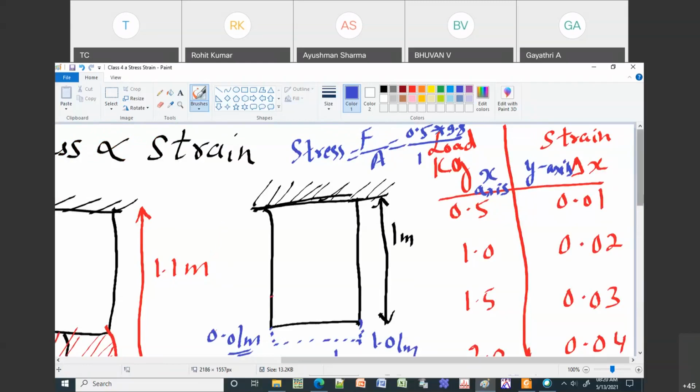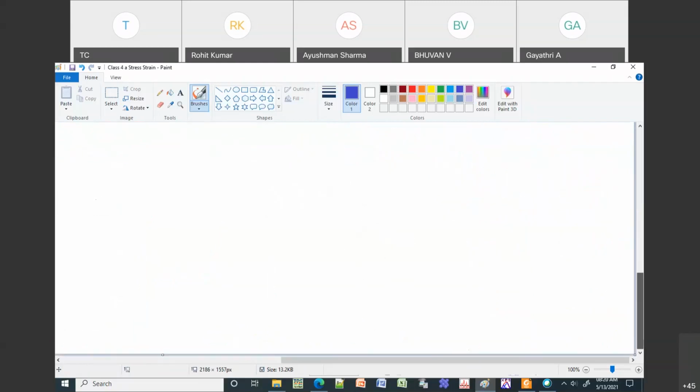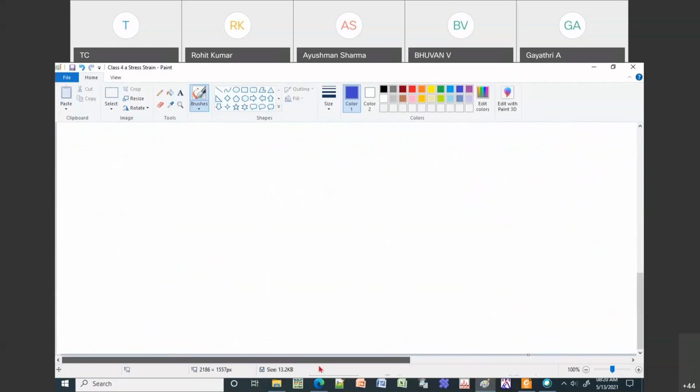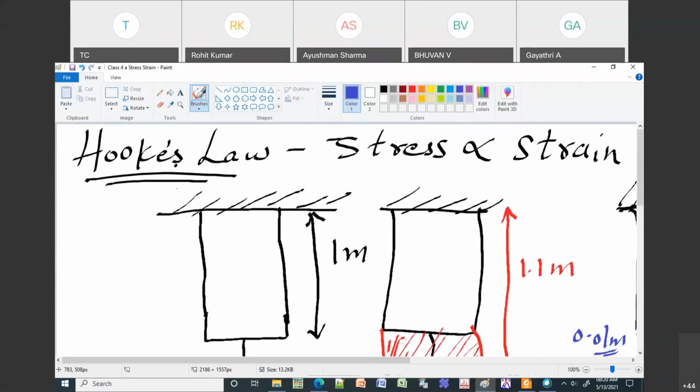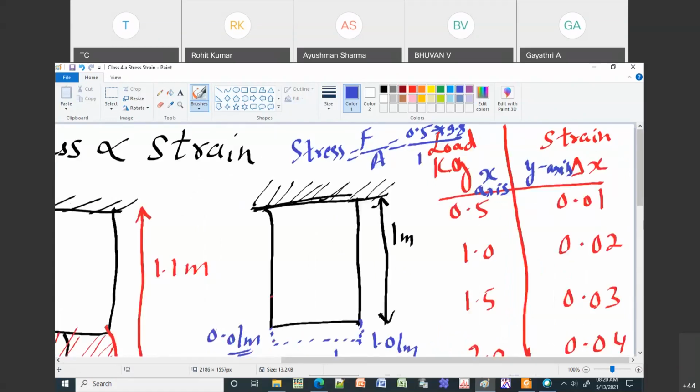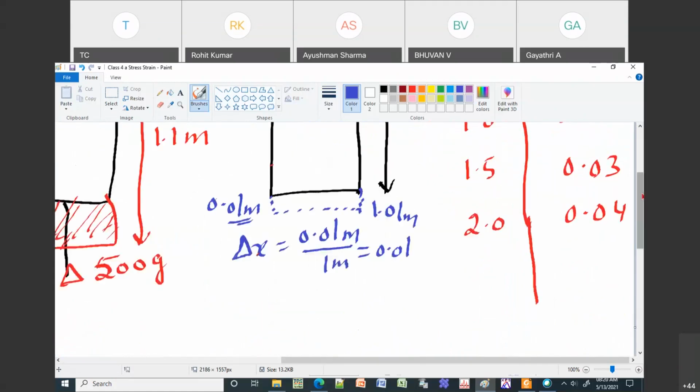Sir, I wanted to ask, delta x is increasing if we increase the load uniformly. I mean, like 0.5, then again 0.5, then again 0.5, then delta x will increase according to that, like 0.01, then after that will it be only 0.02, nothing else, or will it keep increasing?